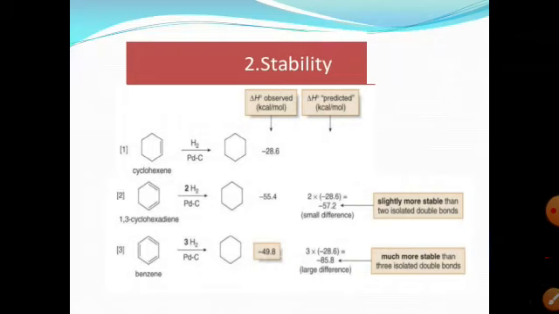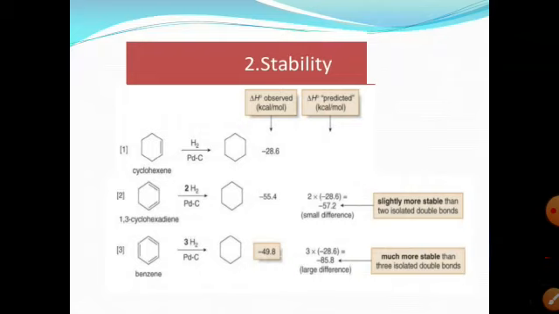So when it reacts with hydrogen, experimentally it showed that 49.8 kilocalories of energy is released, and when 3 double bonds are present, the energy released should be 3 times 28.6, which is a theoretical value of 85.8 kilocalories. But actually, experimentally determined, when benzene is hydrogenated to convert it into cyclohexane, 49.8 kilocalories of energy